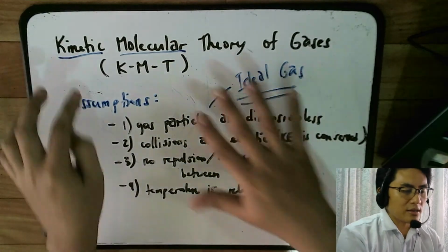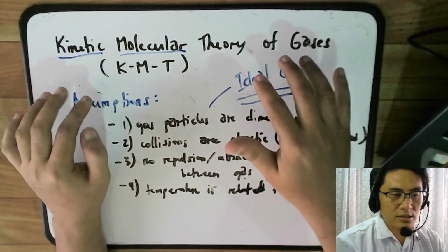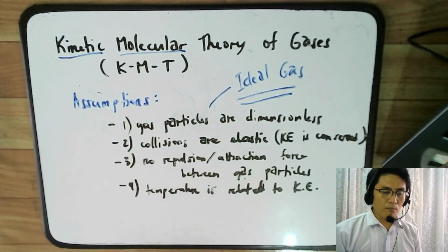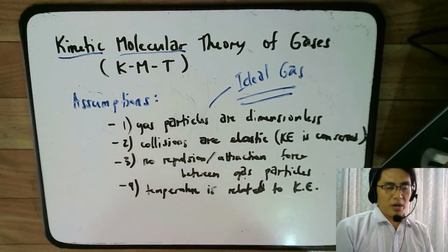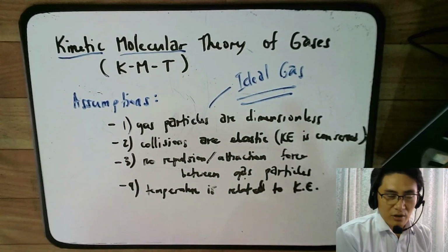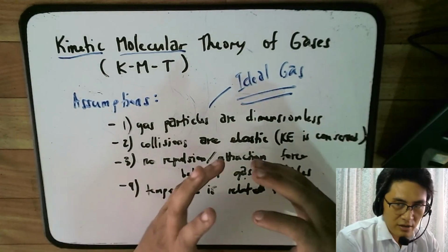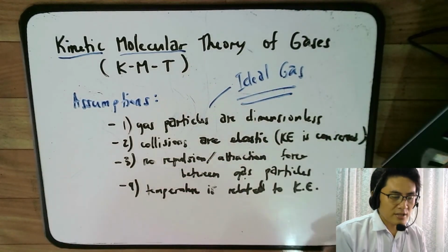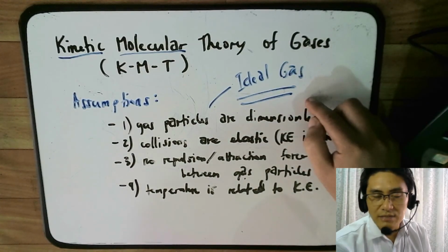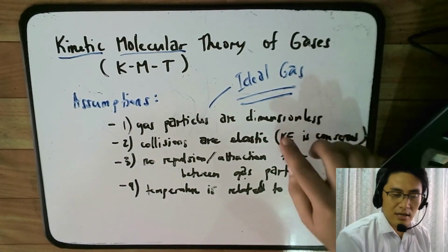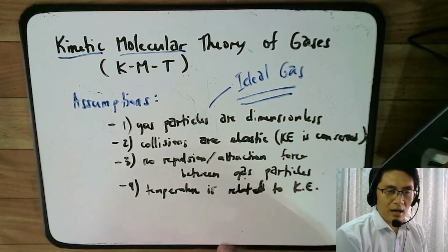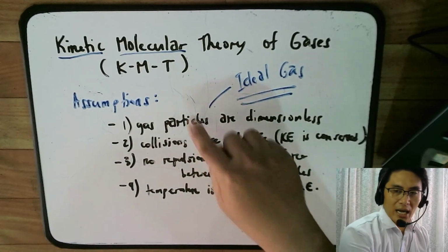So basically, what the kinetic molecular theory of gases is talking about is an ideal gas. It applies to ideal gases. But again, the moment gases have bigger molecules, or other circumstances, like being in a container where they are already closer to each other, such that some of these assumptions are not valid anymore, they start to not behave like an ideal gas. But for the most part, they do, as long as they are small, as long as the spaces between them are bigger, as long as you don't have other conditions that invalidate these assumptions.